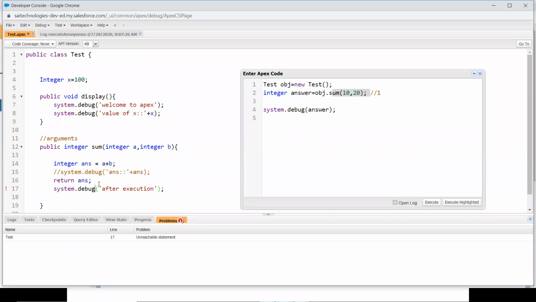There is no chance to execute these lines, because you are returning, you are going back. So if you write something after your return statement, it will immediately throw an error, unreachable statement. If you see an error like this, you can tell that you are writing a statement after return. So after return, you can't write anything over here.